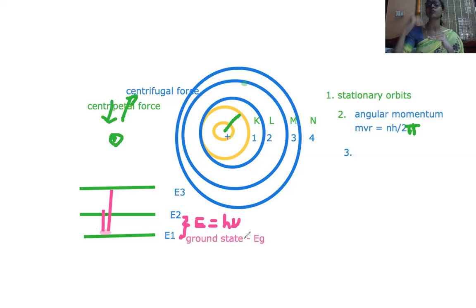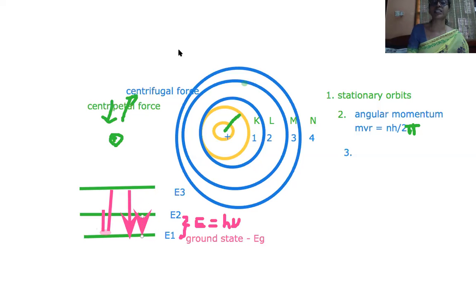Suppose the electron wants to jump to the E4 level, it will become 3 h nu. If it wants to go to the fifth orbit, it will become 4 h nu. So it's an integral multiple of h nu. Reverse, if the electron is in the third orbit or something, and it wants to jump back to the ground state from the third orbit, or jump back from the second orbit to the first orbit, it will emit energy.